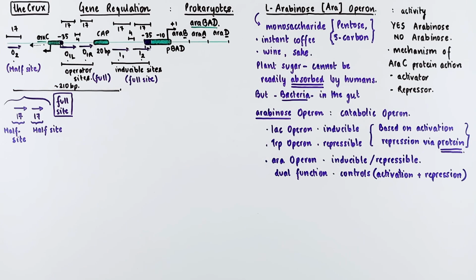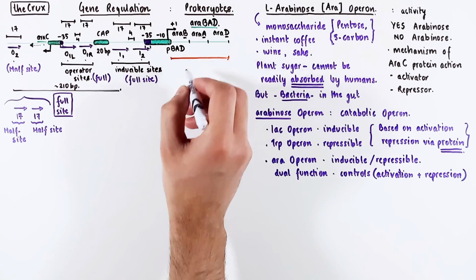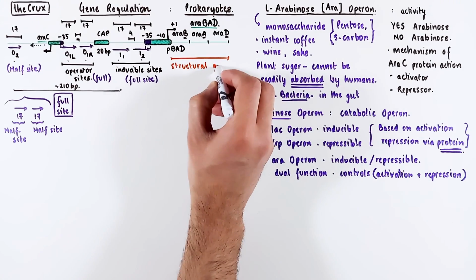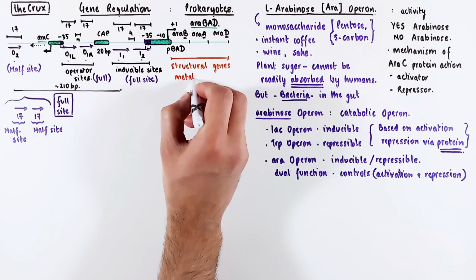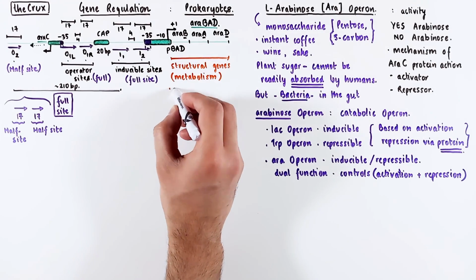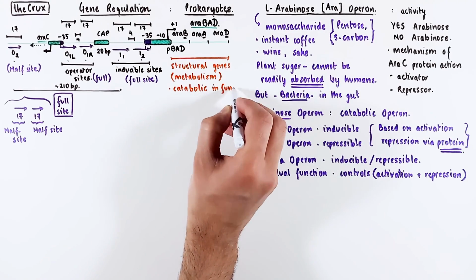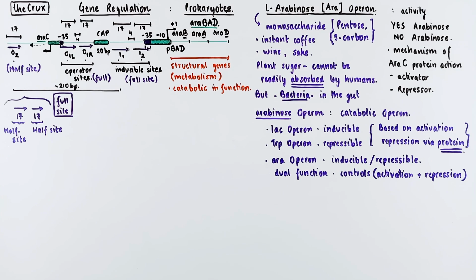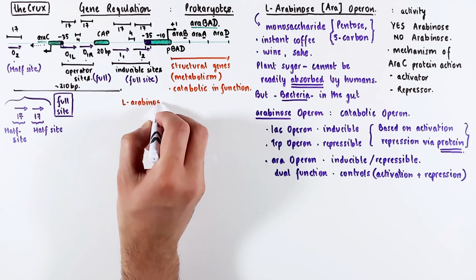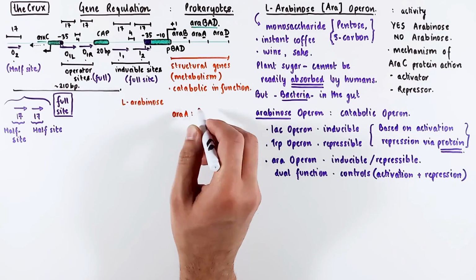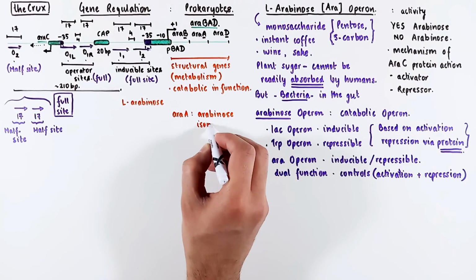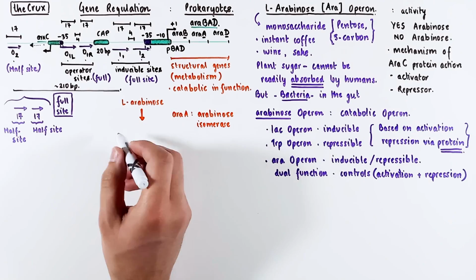And now let's talk about the structural genes in this operon. And because we have established that they are involved in the metabolism or digestion of the arabinose, they're catabolic in function. But what do these araBAD genes do specifically? We start with the arabinose and the araA gene, which encodes the arabinose isomerase, which converts the arabinose into ribulose.